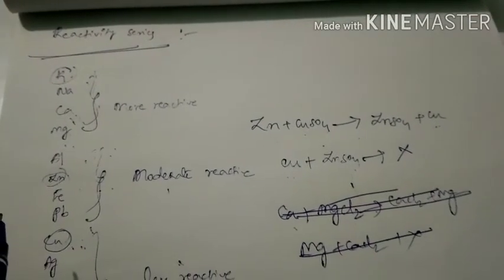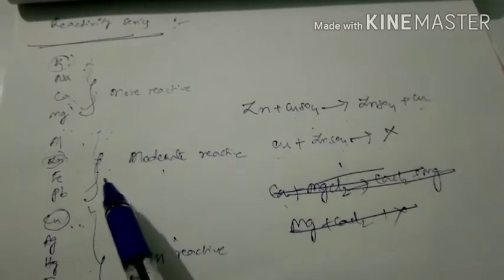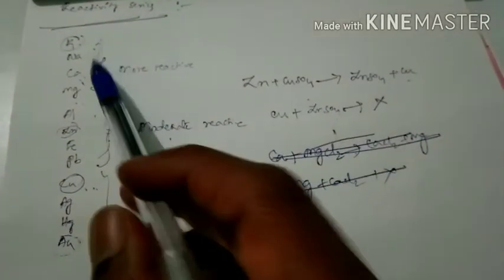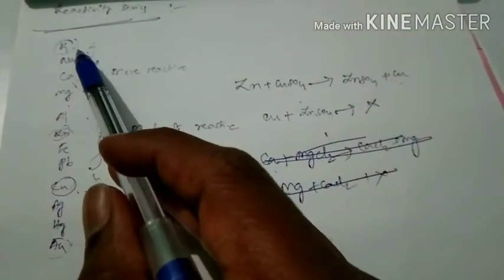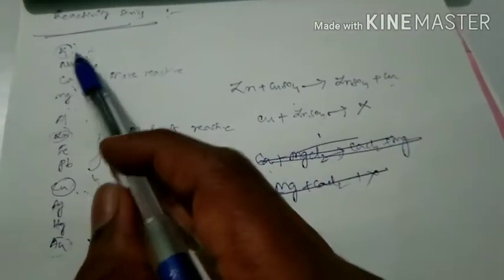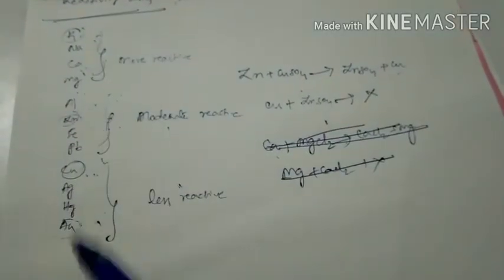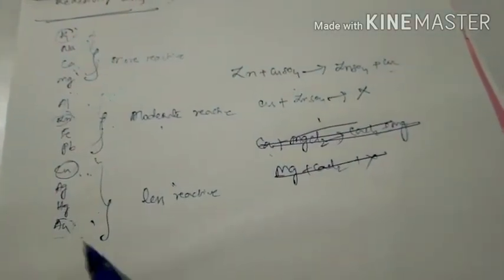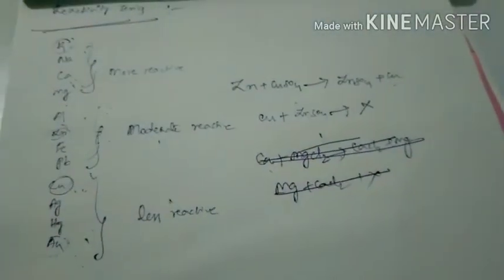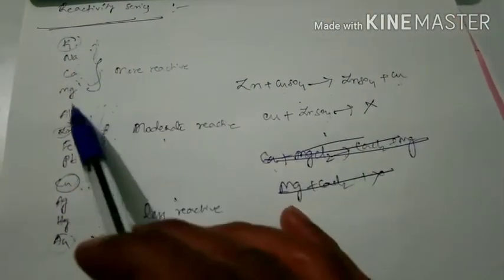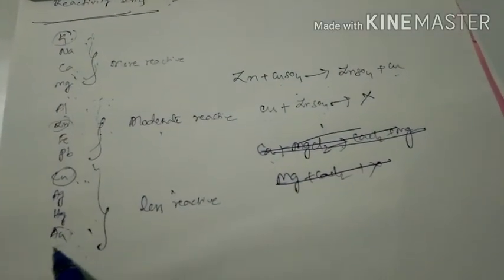Good morning, students. Next topic is the reactivity series. In this reactivity series, there are so many metals. Here, this is the series of the metals. It indicates that potassium is present at the top of the series and gold is present at the bottom of the series. That means potassium has more reactivity compared to all other metals.